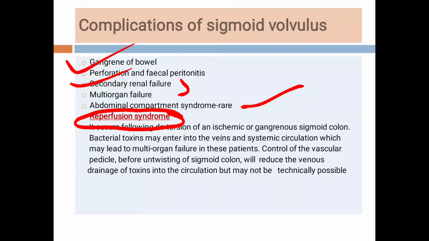The endotoxins enter into the circulation and it will lead to multi-organ failure in these patients, and this is called the reperfusion syndrome. So as far as possible, try to control the vascular pedicles in a gangrene of the sigmoid colon before detorsion so as to avoid the reperfusion syndrome.